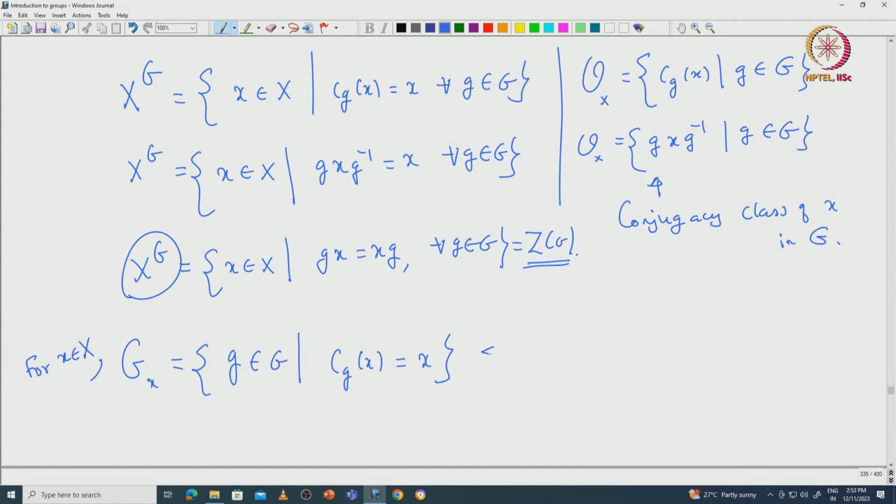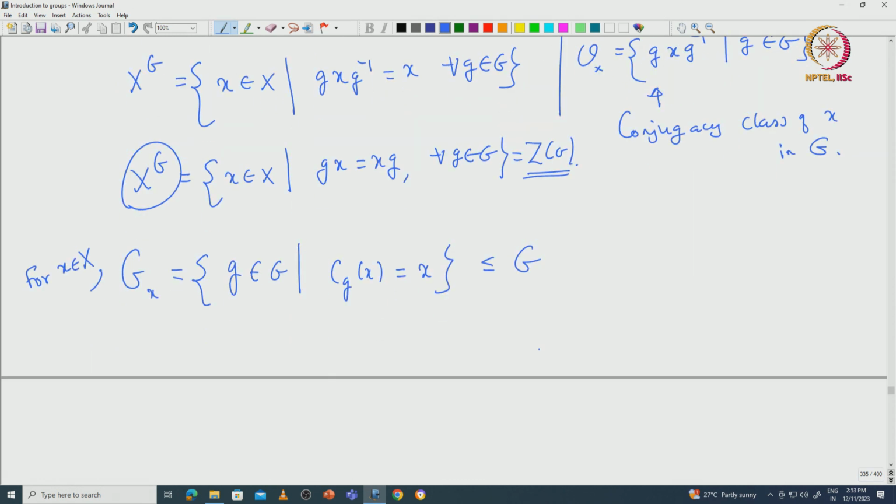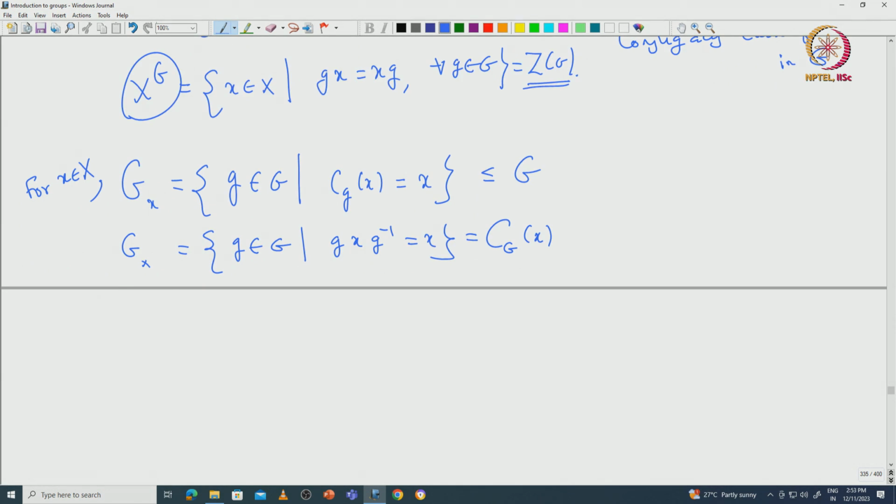This is actually a subgroup of G, as we know. If we unravel the definition, we can see that these are those elements of G such that g x g inverse equals x, which is nothing but the centralizer of x in G, because g x g inverse equal to x means x and g commute. So this equation is the same as gx equal to xg.